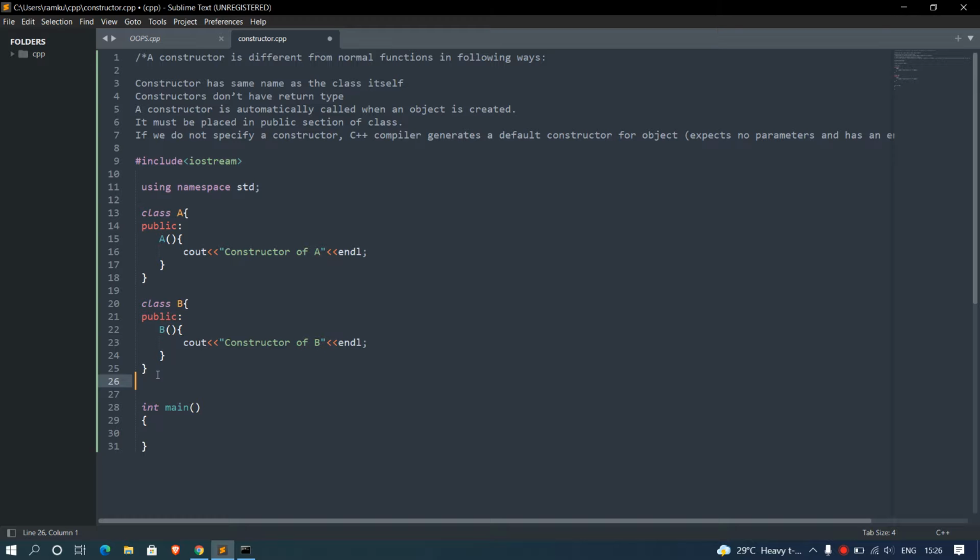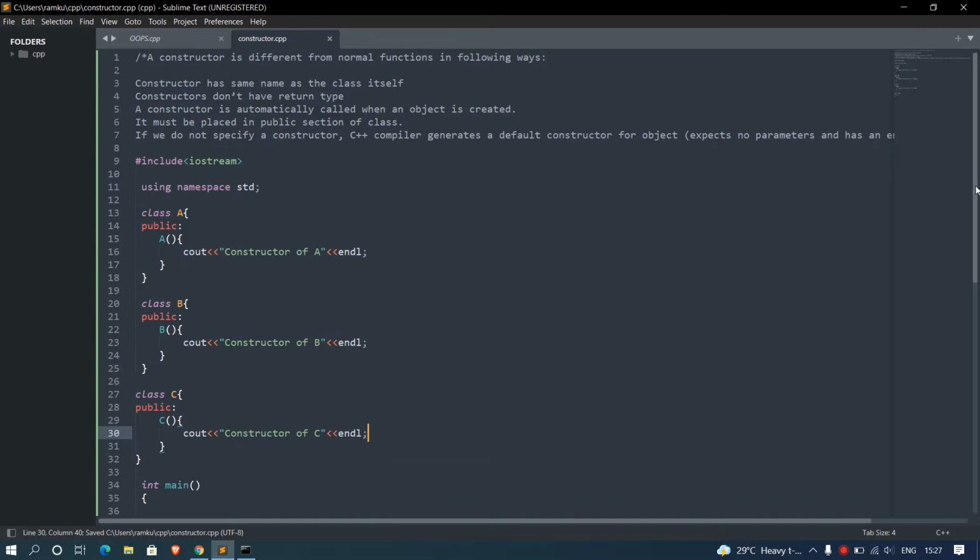Now I will make another class, so you will get a brief intro of how constructor calling is done at compile time. I'm assuming that you are well aware of what inheritance is, the inheritance concept. I will make a video on inheritance in my future videos. Constructor of C. Okay, fine up to here.